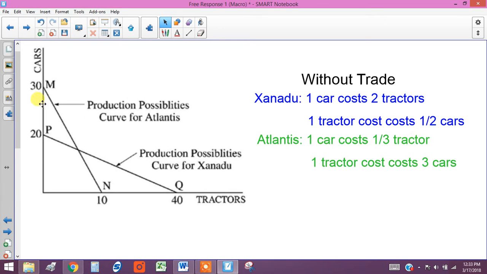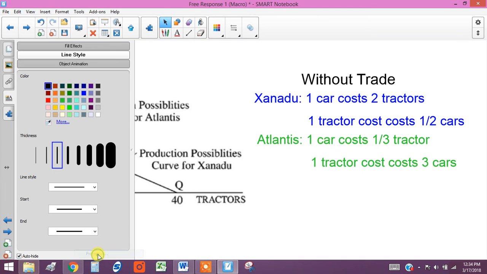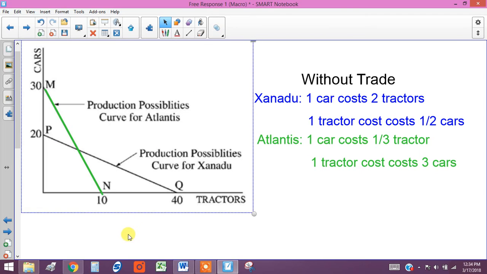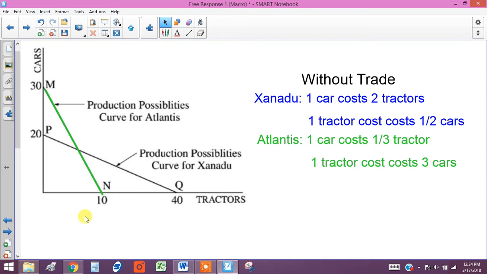Now, even if you don't do this, I just wanted you to think about something else. If you look at these curves, and we've said that Atlantis has the comparative advantage in producing cars. Let's make this easier. I've got Atlantis in green, so we really are clear in what we're looking at here. So this is Atlantis, and we're saying they have the comparative advantage in producing cars.